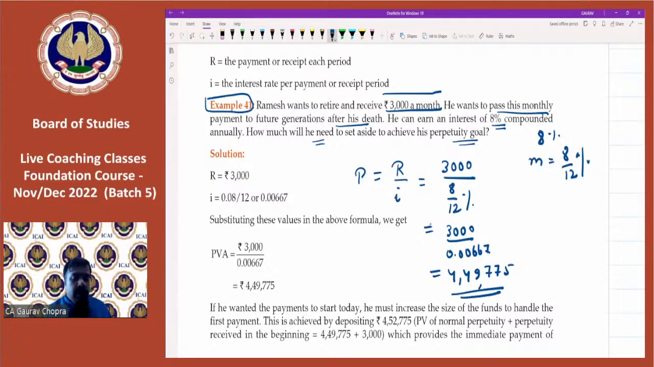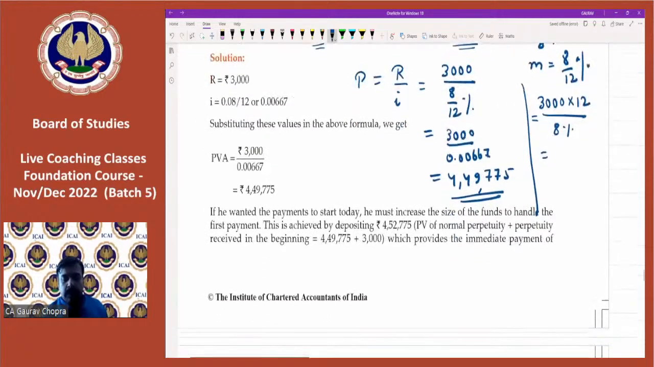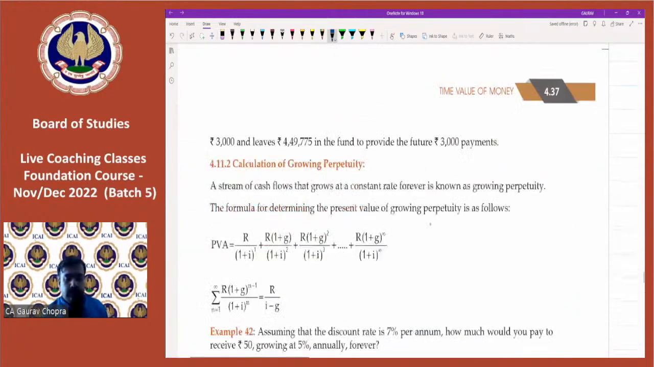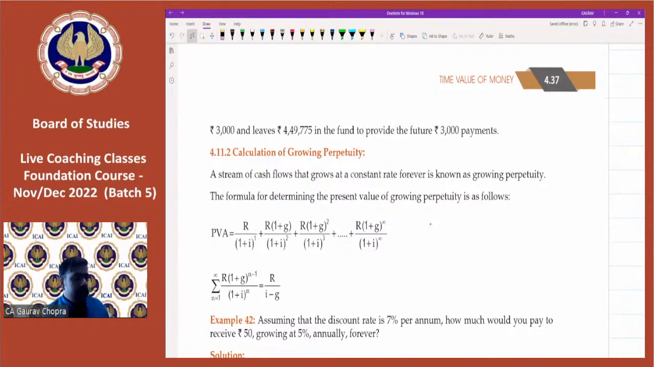All right. The other way can be, you can convert it into a yearly basis. Like 3,000 is per month, so for 1 year, it will be into 12, divided by the annual rate. Now you can divide it by 8% and get the result. You will get the same figure. So this concept is known as perpetuity because we want to receive this amount in future continuously. Yes, Sanjay has given the answer. Zeva has also given the correct answer.